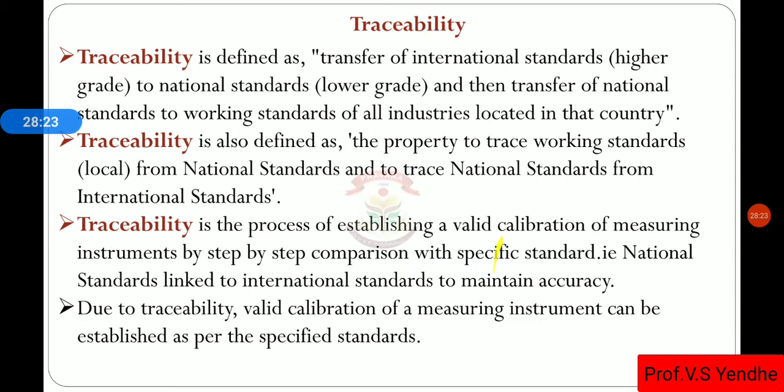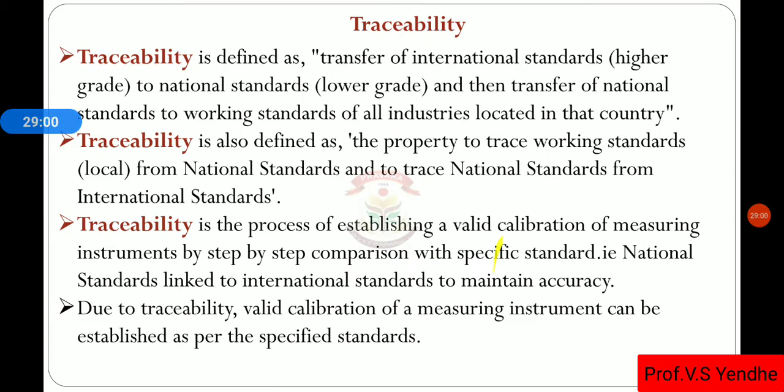That means it is the transfer of international standards to the national standards, then the transfer of national standards to the working standards, or whatever standards are used in the industries located in the country. Secondly, it can be defined as the property to trace working standards from national standards and to trace national standards from the international standards. There is a sequence from international standards to national standards and national to working standards.